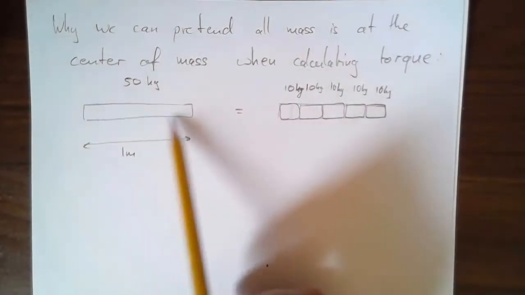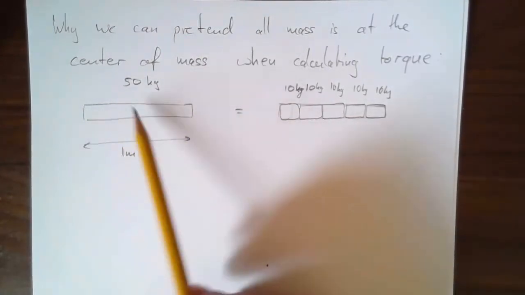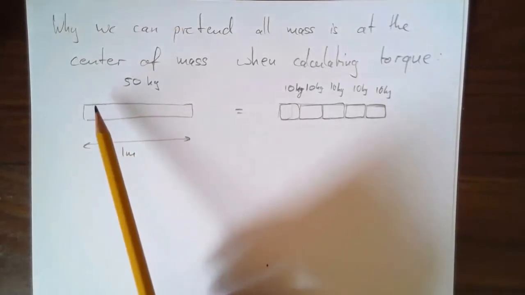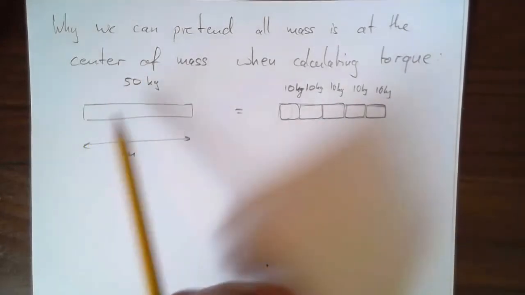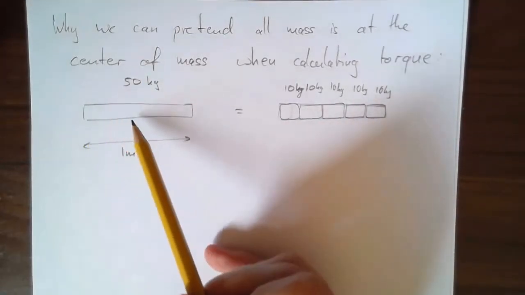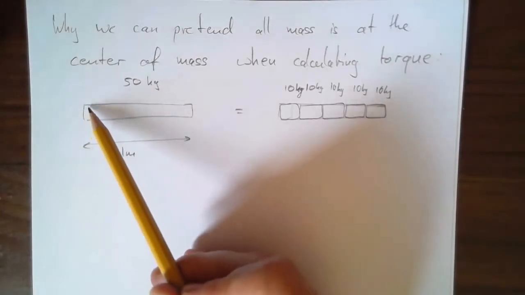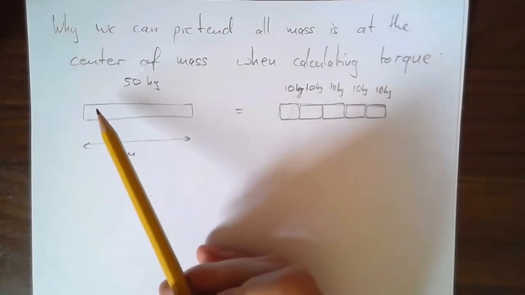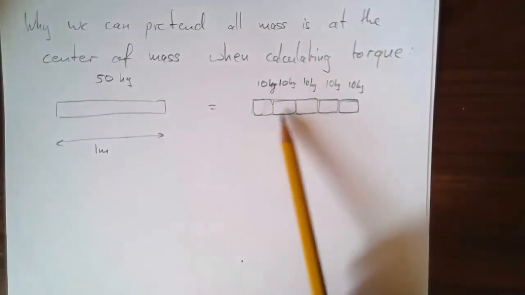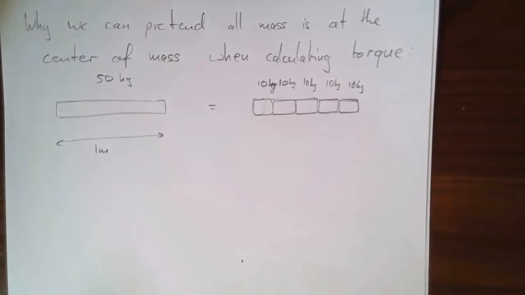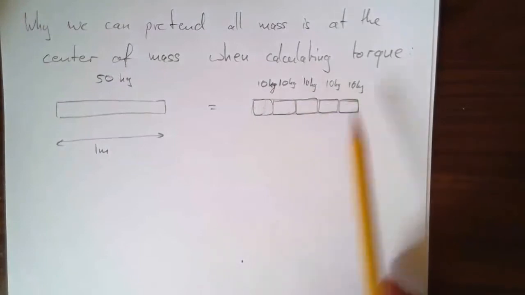Imagine I've got a long piece of wood, like the tree we just talked about in the parent kid tree problem. Now, one way I may visualize how the mass is spread out is that I cut up this tree, at least in my mind, into smaller chunks. Strictly speaking, you want to cut it into an infinite number of infinitely small chunks, to be really precise about it. That's ultimately what we'll do. But right now, let's just chop it into 5 chunks, just so we see the principle of what's going on. If this is 50 kilograms, say, then each chunk would be 10 kilograms.